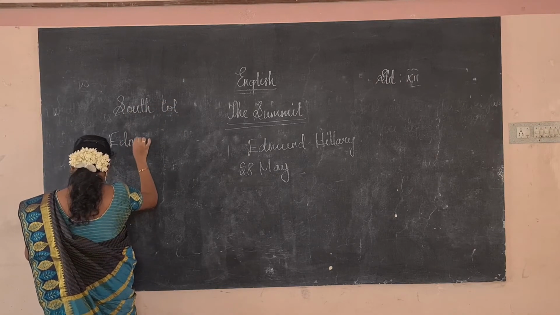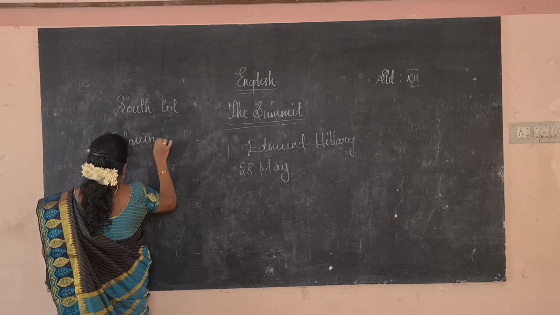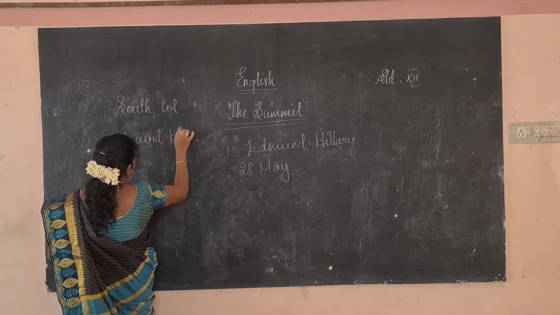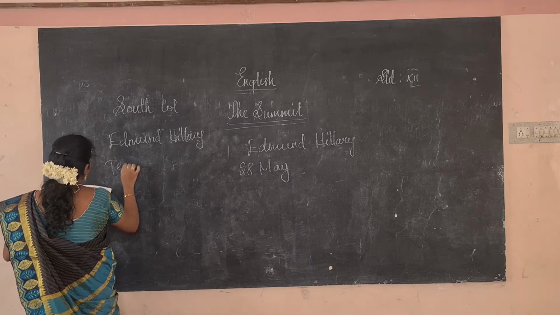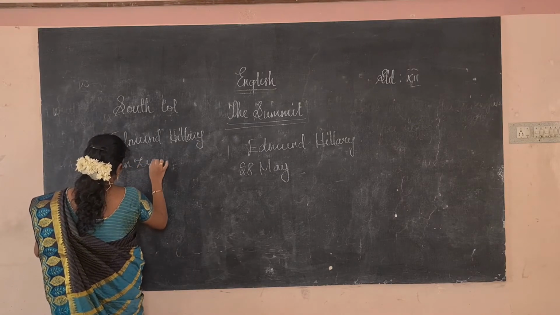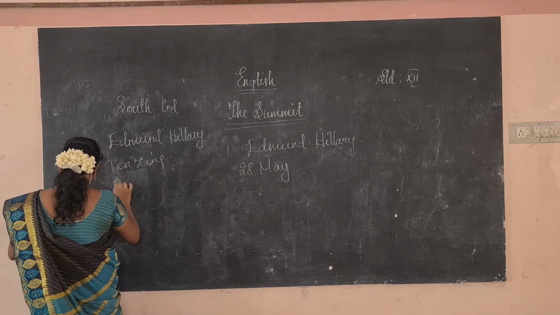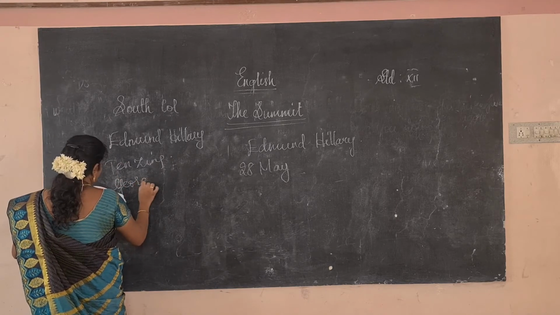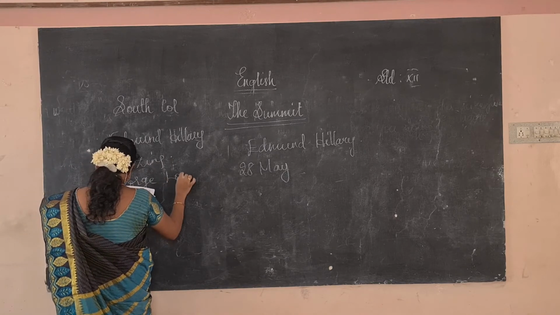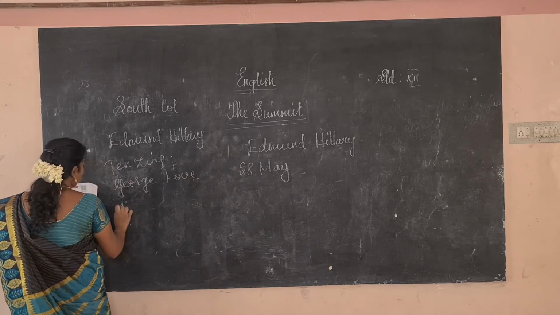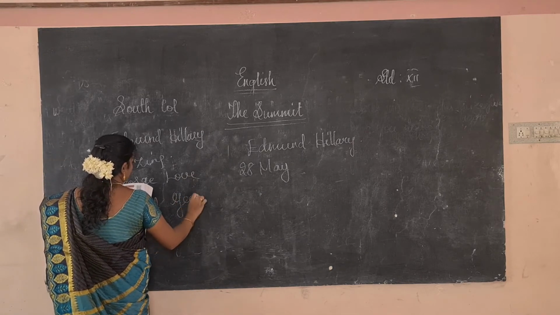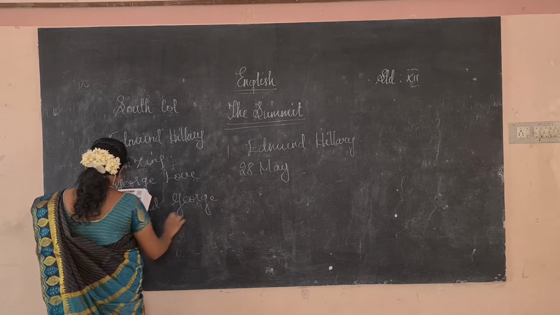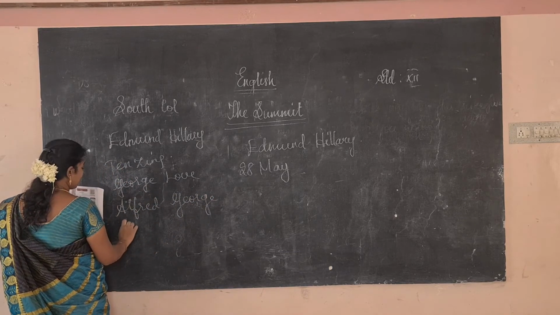Edmund Hillary and Tenzing, George Lowe, Paul George, okay, and Sherpas means they are helpers.